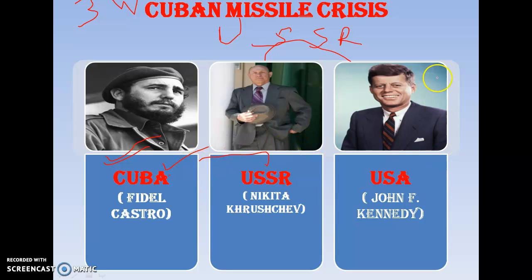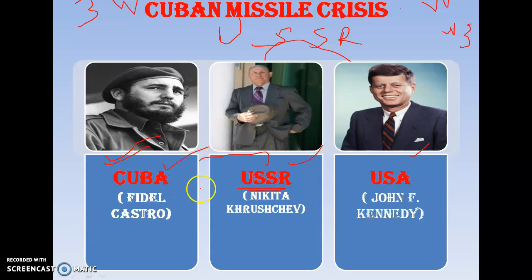They also ordered their armies and military that no warships should enter the Cuban area or the Cuban boundaries. So the USSR faced both pressures, and the whole world had a fear of the Third World War, because if the crisis continued between the USSR and the USA, the Third World War would start.